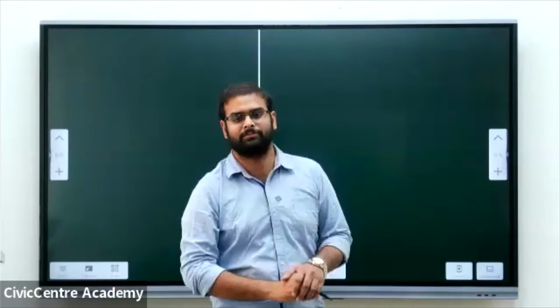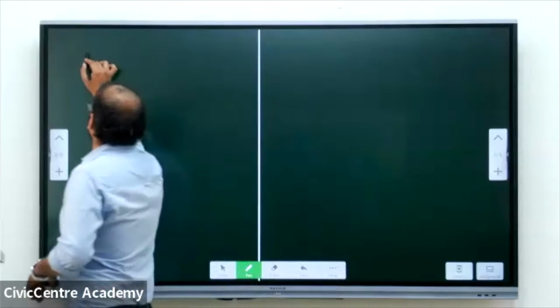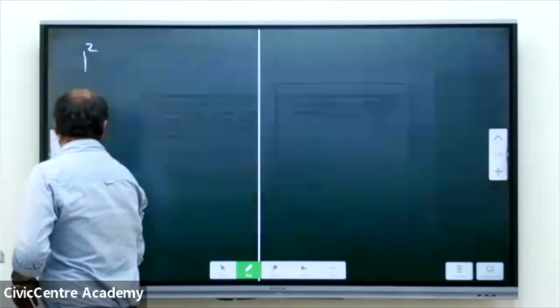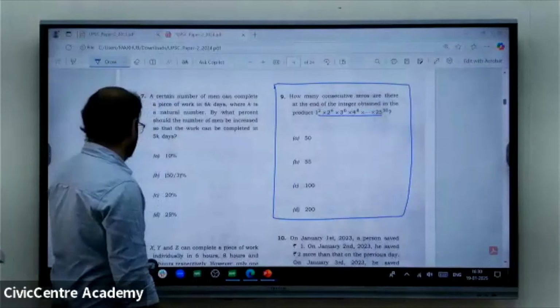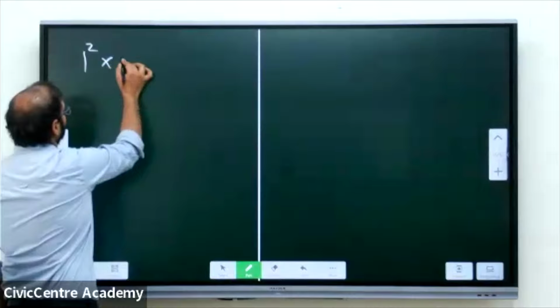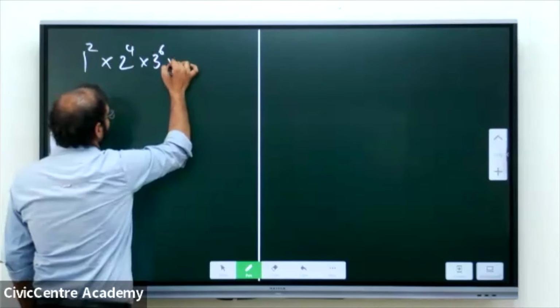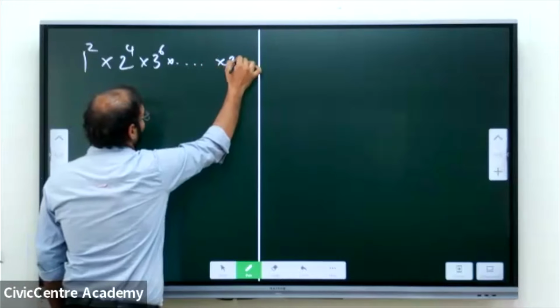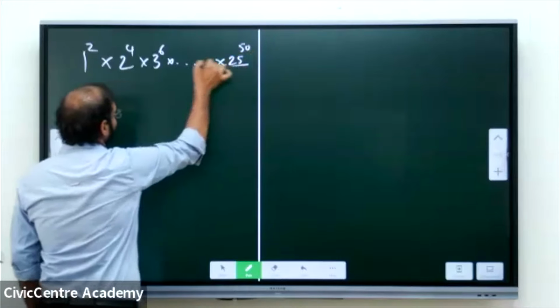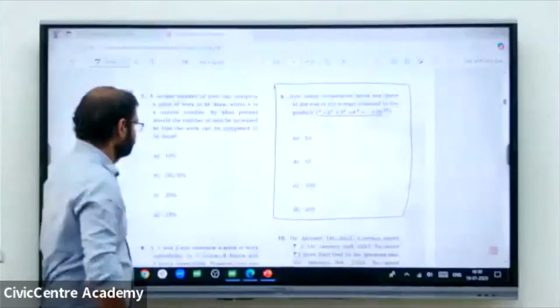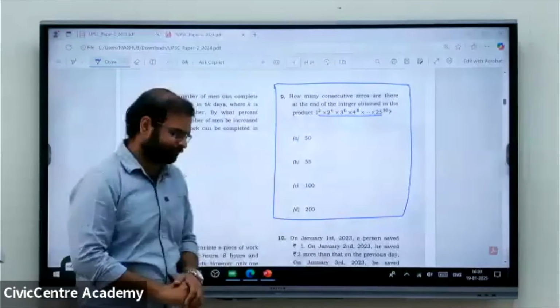What is the number given? 1 square into 2 power 4 into 3 power 6 into so on into 25 power 50. This is the question given.